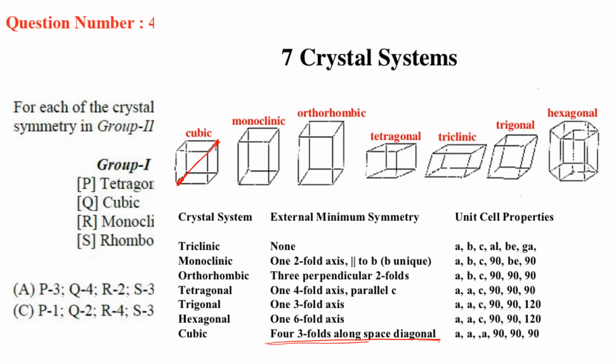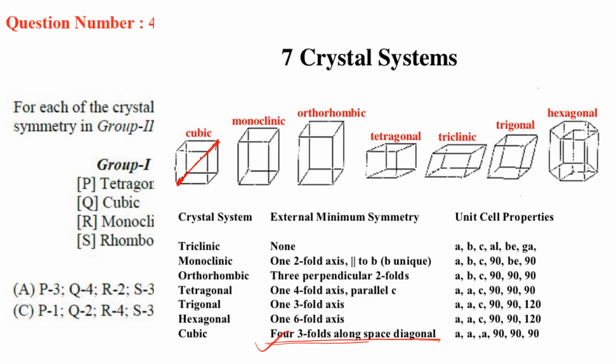So when we rotate by 120 degrees, for 3-fold it will be 120 degrees, right? So we get this symmetry in the case of cubic. This is the diagonal, and if you rotate by 120 degrees, then again the similar structure will be there. So this thing you will have to imagine over here.